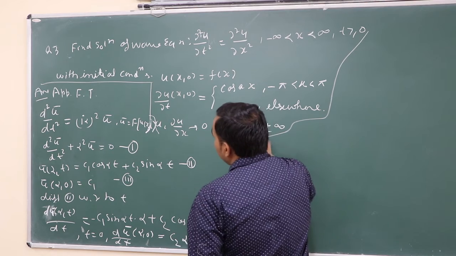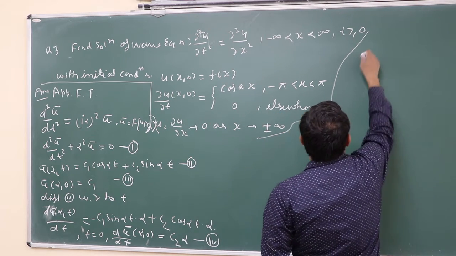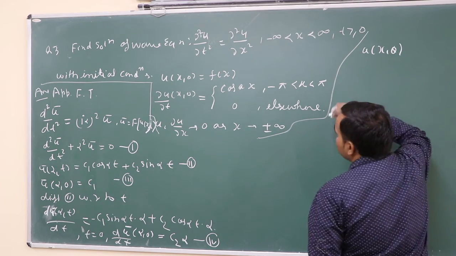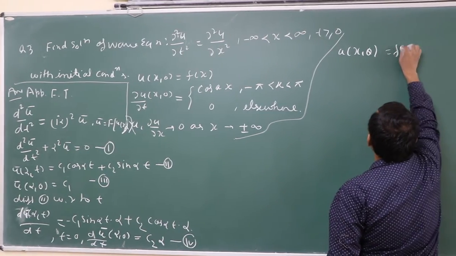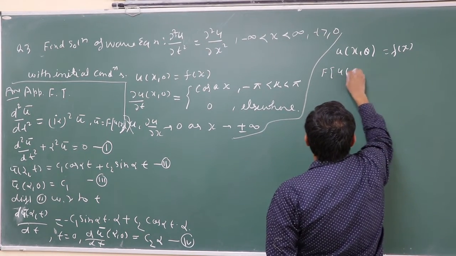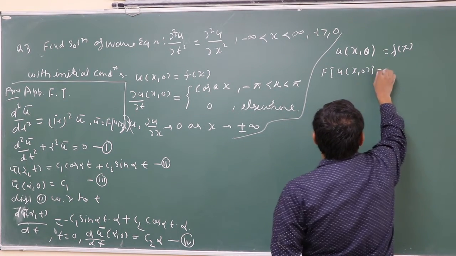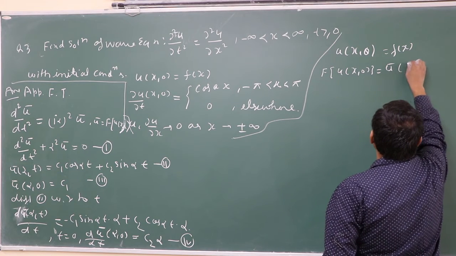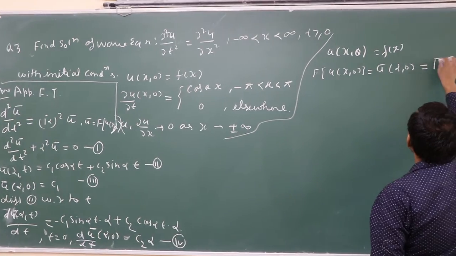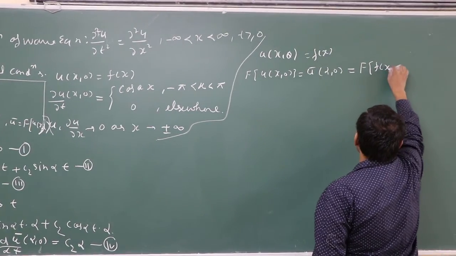As given, u x 0 equals f x, simply apply Fourier transform, and we can say this is u bar alpha 0, and this is simply f of x.